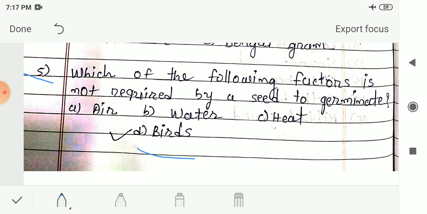So these are the questions of the first exercise, choose the correct option. Now next exercise is question 2, fill in the blanks.